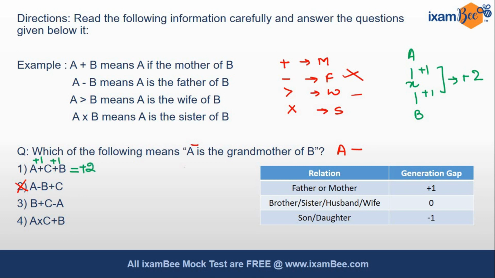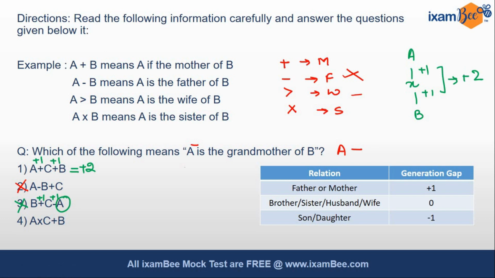Now here B is the mother of C, generation gap is 1. C minus A, minus here denotes the father. So C is the father of A. That means here the generation gap is 1. But if you see here A, no gender is specified about A, whether he is a male or she is a female. Nothing has been mentioned about the gender of A. Hence, clearly the third option will not work here.